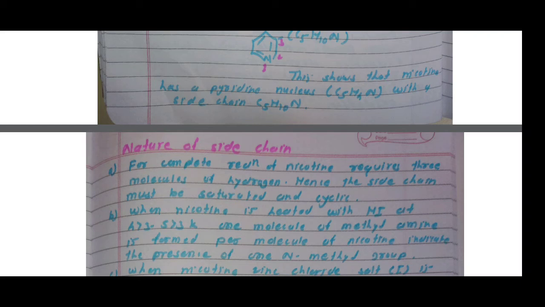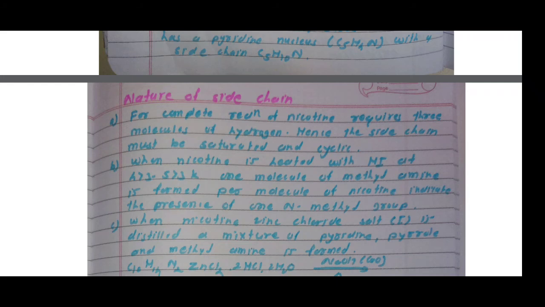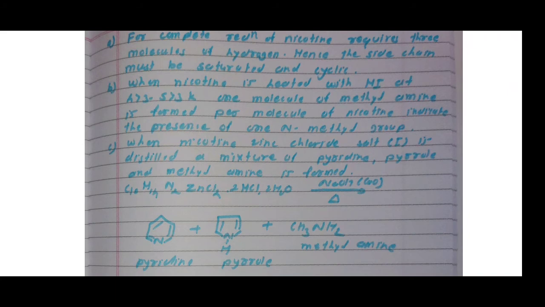Then the second point, B: when the nicotine zinc chloride salt is distilled, a mixture of pyridine, pyrrole and methylamine is formed. Therefore, I am showing the reaction here. C10H14N2 ZnCl2, twice HCl, H2O.